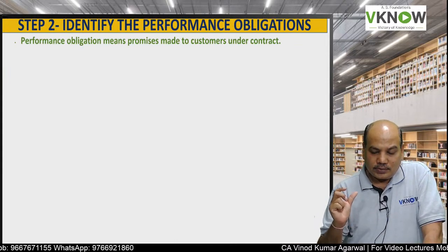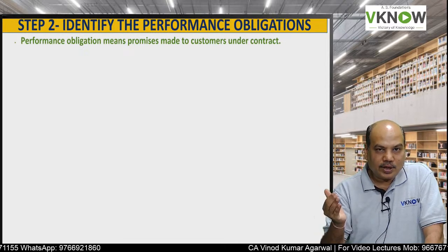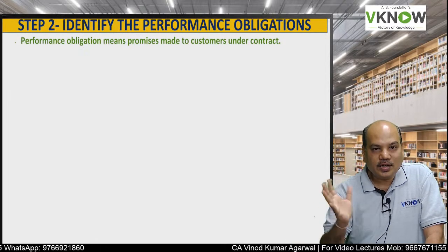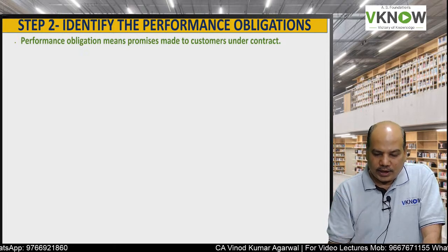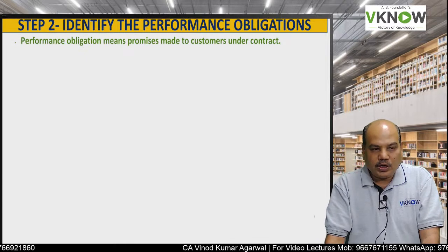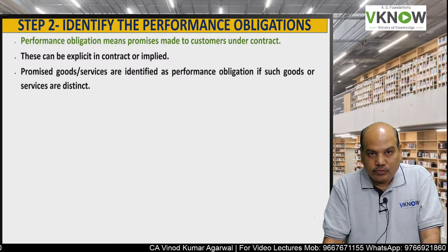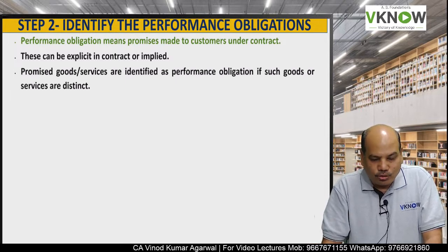Depending upon the number of performance obligations and when they will be satisfied, the revenue is recognized accordingly. So identify performance obligation. Performance obligation means a promise made to the customer under the contract. What are the promises we have made to you?